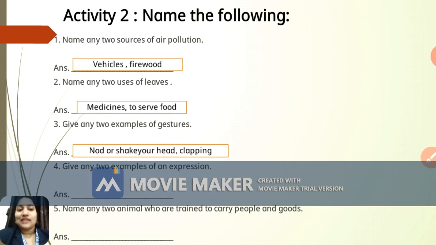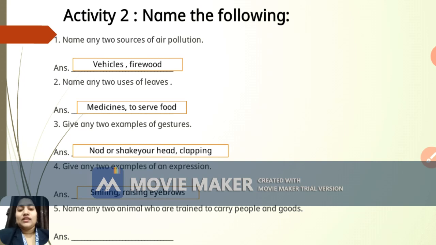Second one is clapping. So these two come under the two examples of gestures, right? The fourth one, give any two examples of an expression. So here the answer is smiling, and the second one is raising eyebrows, right? These are the two examples of an expression. There are also various examples you can write for this question, right?